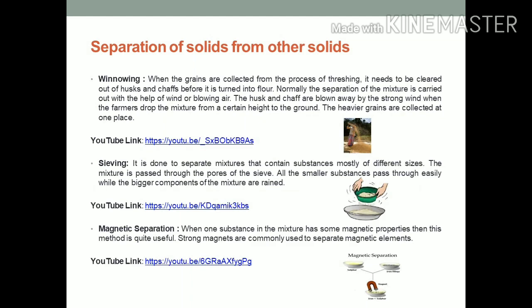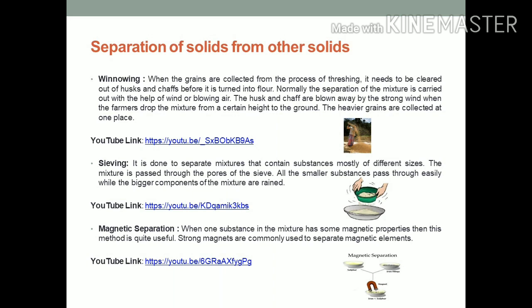In this slide, we will understand what is winnowing, sieving, and magnetic separation. First of all, we will understand what is winnowing. When the grains are collected from the process of threshing, they need to be cleared of husk and chaff before they are turned into flour.